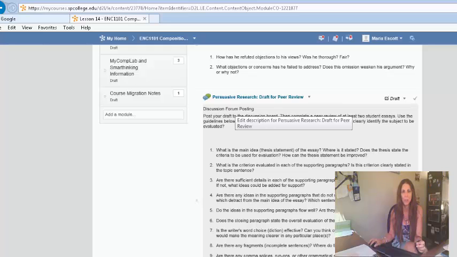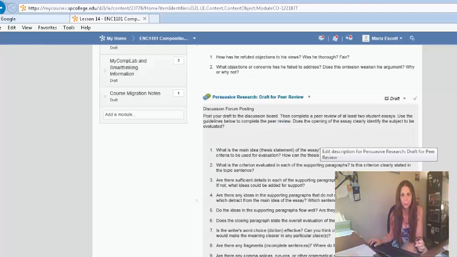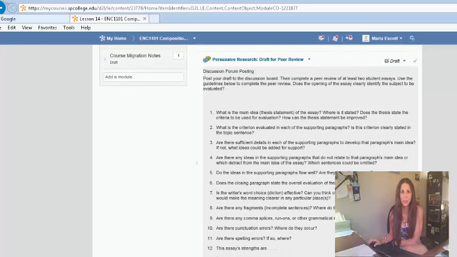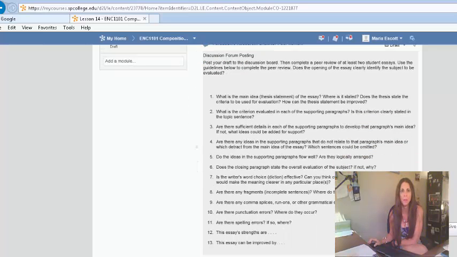You have your persuasive research draft for peer review. You need to answer these questions for at least 2 of your classmates, and answer all of these questions in detail to get your full points.